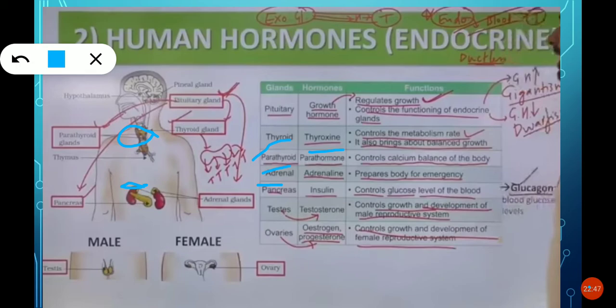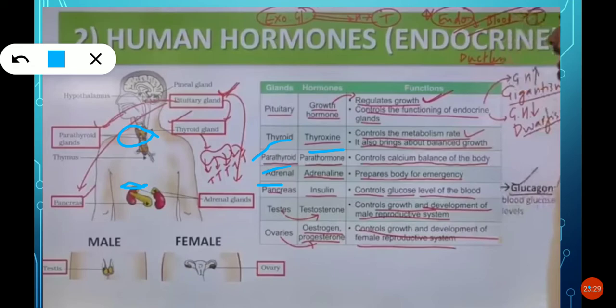For example, if a dog is running behind you, then immediately you will get energy, isn't it? You will run faster than before. So where did the energy come from at that time? That energy came from the adrenal glands. The adrenaline hormone is secreted by the adrenal glands. So in emergency situations, the adrenal gland secretes adrenaline.